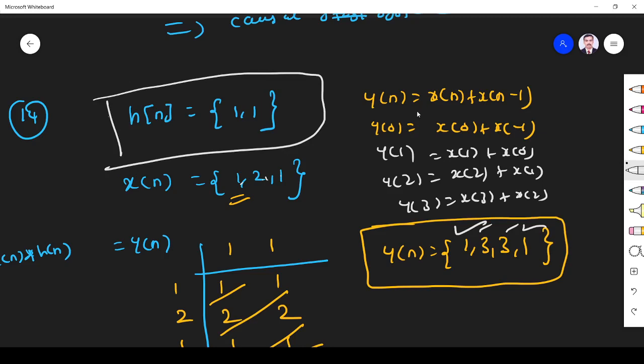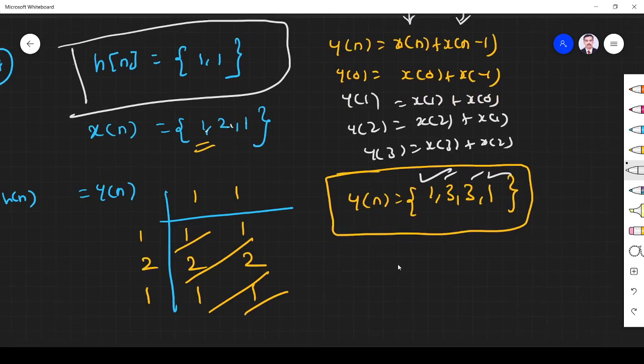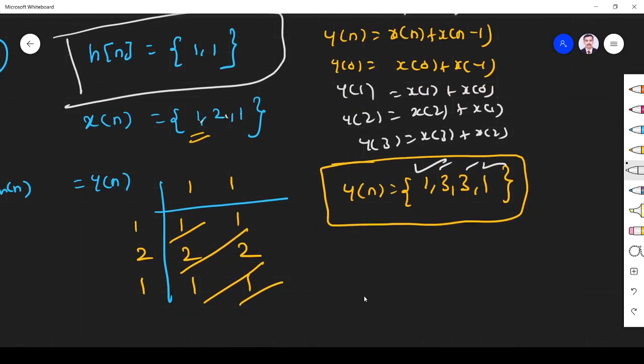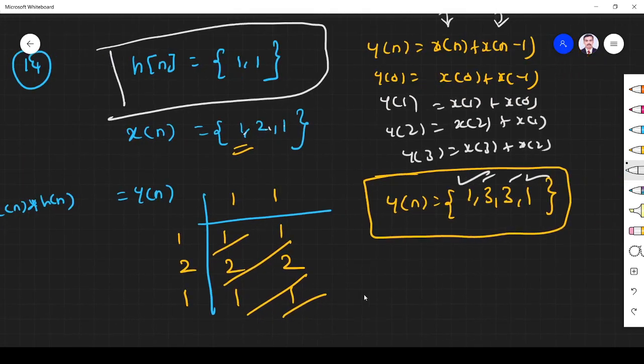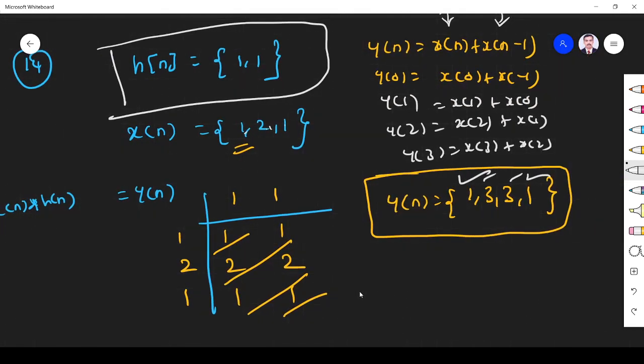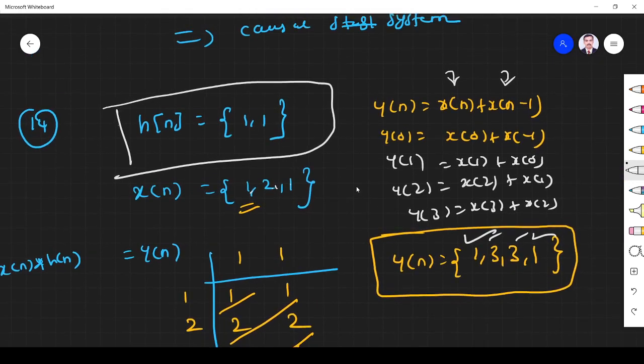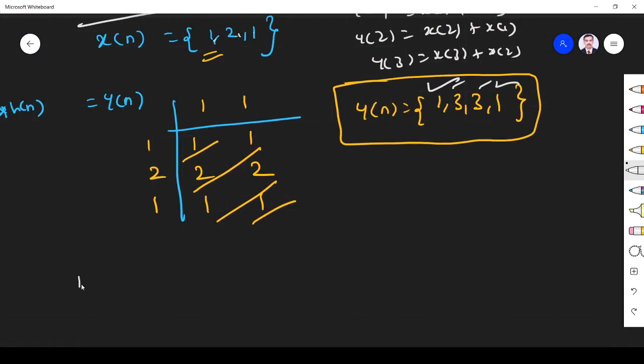So if you want your system to give an output that is the sum of the present sample and the immediate past sample, the impulse response should be 1, 1. Clear? So we got the output like that, right? So I think with one problem we have learned 14 concepts. And the 15th concept we can see is what is our h of z.